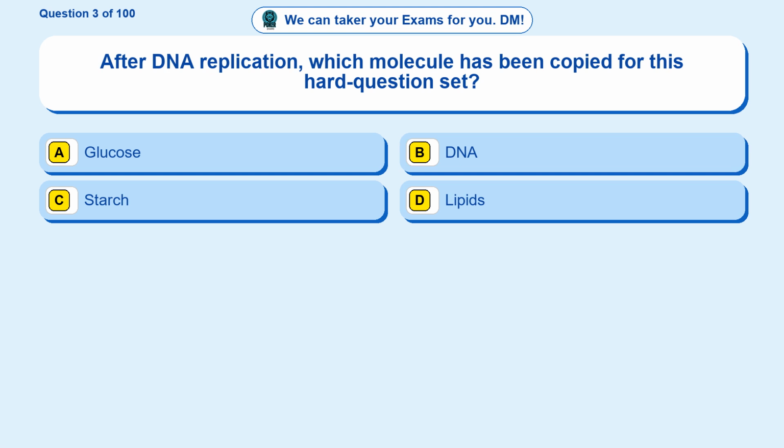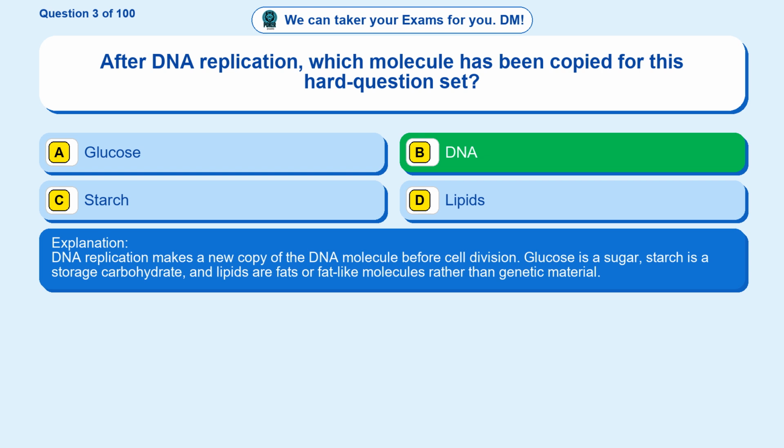Question 3. After DNA replication, which molecule has been copied for this hard question set? Option A, glucose. Option B, DNA. Option C, starch. Option D, lipids. The correct answer is option B, DNA.